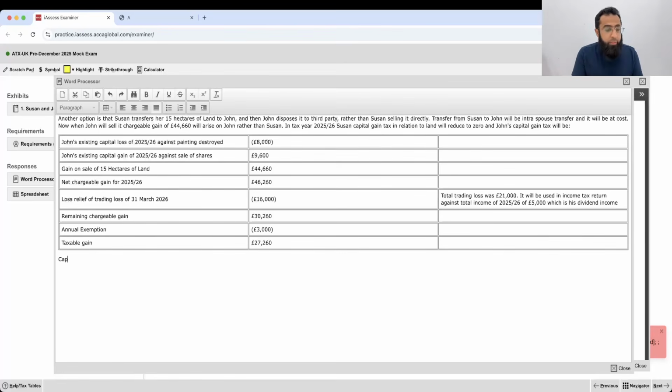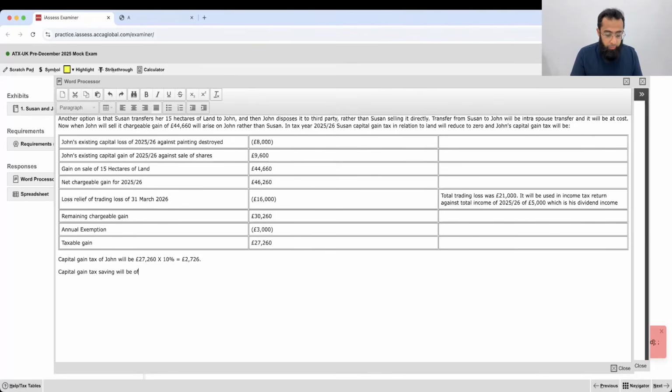Capital gain tax of John will be 27,260 into 10% because John is a basic rate taxpayer. So this will give us 2726. Okay. Capital gain tax saving will be of how much?